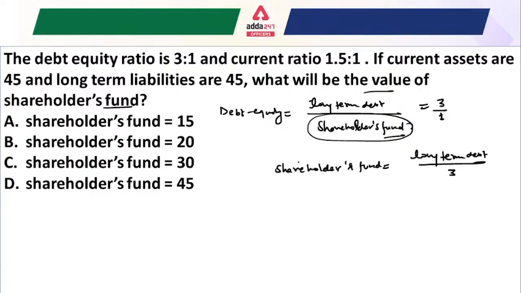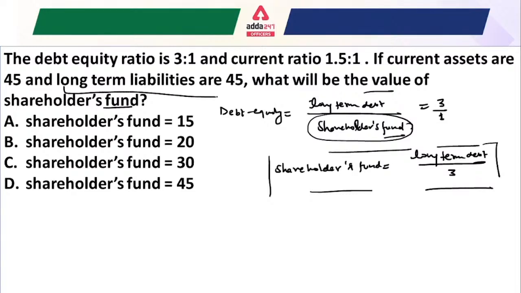Okay. Now, what do we understand by the long-term debt, or say the long-term liabilities? In this question, the long-term liabilities are already given, which is 45. So just write 45 here, divided by 3. So the value of shareholders' fund would be 15. Look how simply we can solve these kinds of questions in the exam.